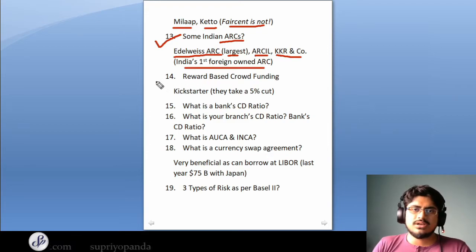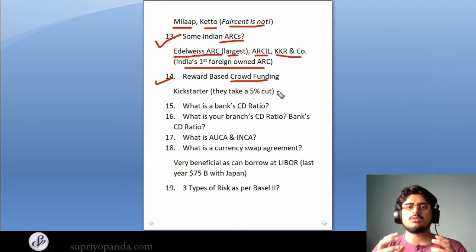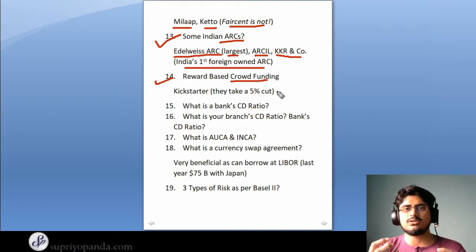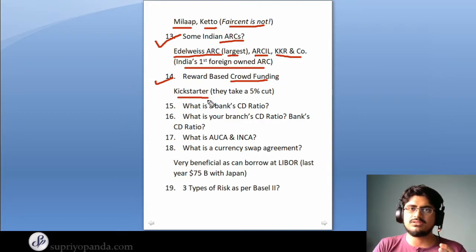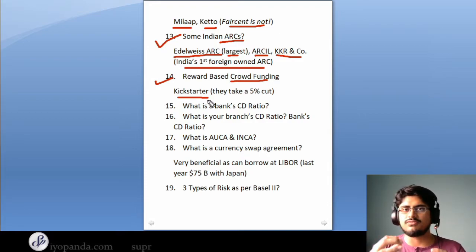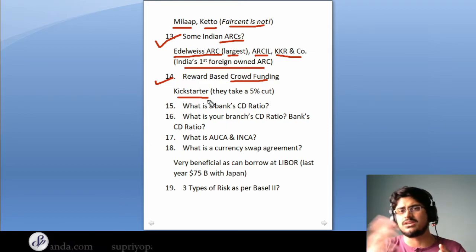So what is reward-based crowdfunding? Reward-based crowdfunding is basically any kind of crowdfunding platform that does not have an equivalent financial exchange. So for example, what happens in a place like Kickstarter? Kickstarter, they raise funds, right? However, the people who are helping to raise that fund are not getting any kind of financial benefit. So what they get is usually a rewards benefit. So if I am launching a new product and I am getting the money from a campaign on Kickstarter, I will give the people who have donated some exclusive content, some branded merchandise, etc. These are the things that we give on Kickstarter.